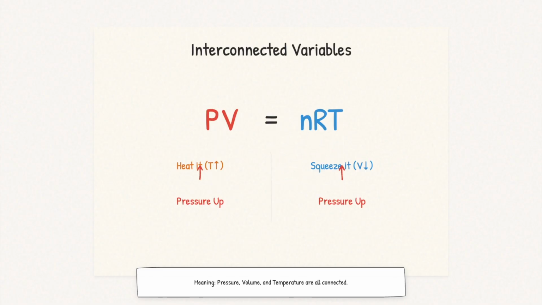This equation reveals how pressure, volume, and temperature are interconnected for gases. Increase temperature and either pressure goes up or volume expands. Compress a gas into a smaller volume and its pressure increases or its temperature rises. This relationship governs everything from how your lungs work to how engines operate to weather patterns.